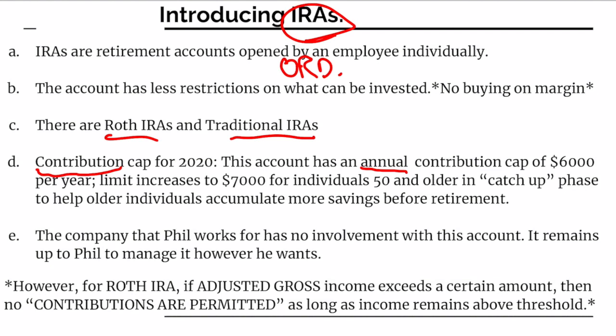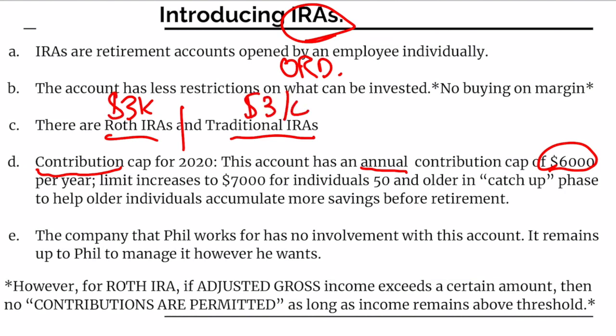When I refer to this contribution cap of $6,000, let's say you're an account holder at 30 years old. This $6,000 is just the total amount of contributions they can commit to both the Roth and the traditional. So if you wanted, in any year, you could put $3,000 in the Roth and $3,000 in the traditional.